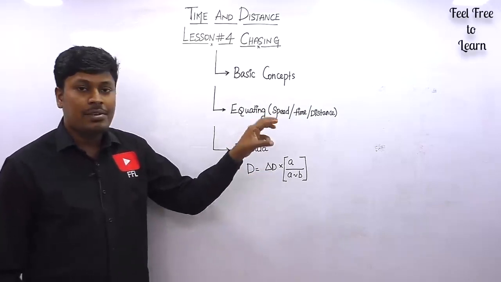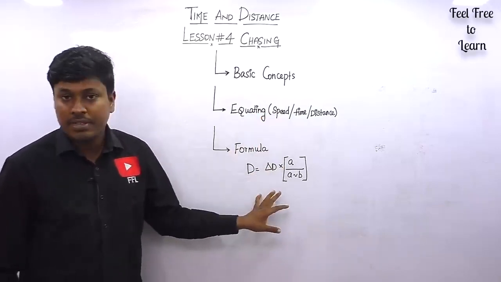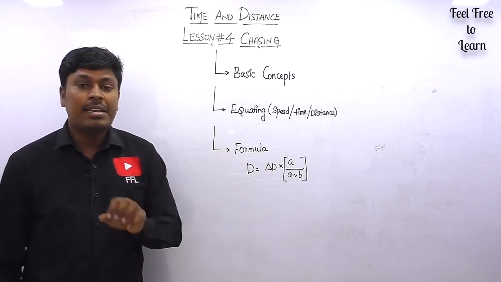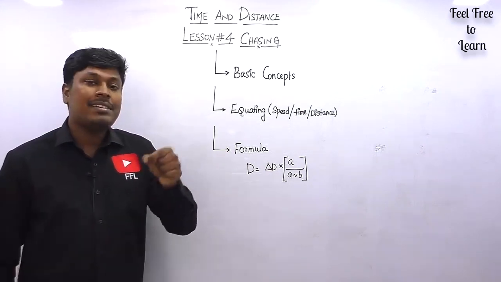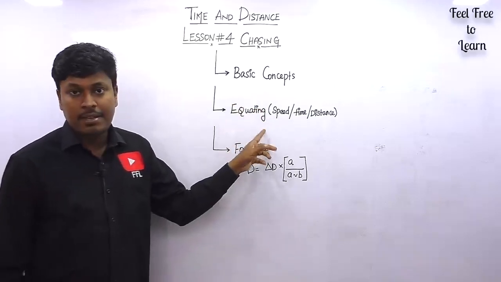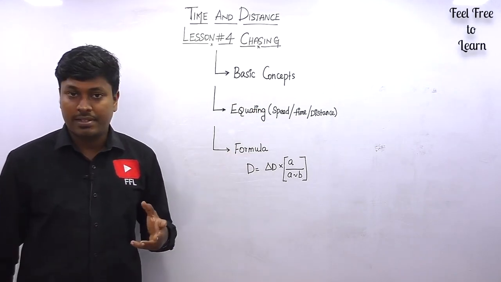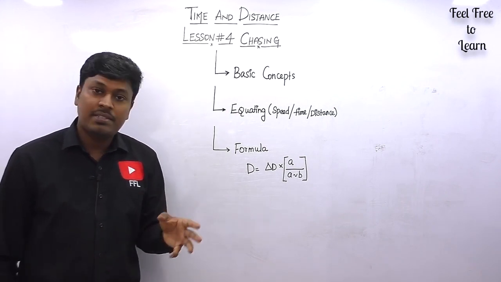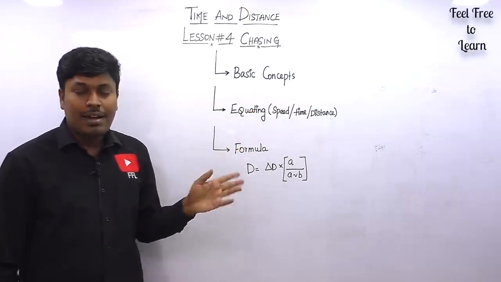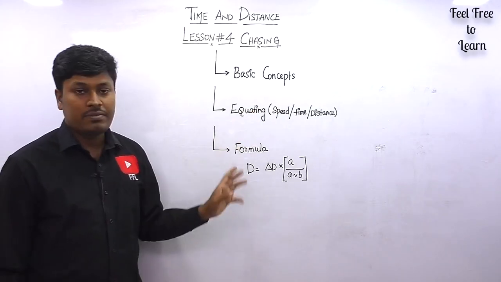By seeing the question, you can directly take all the values and substitute them in a formula and find the answer. That's only for easy level and medium level questions. If the question is a little bit difficult, only if you understand the first method and second method, by knowing the concept, you can solve that question. So what I'm going to do is, out of 6 questions, the first 2 questions alone I'm going to solve in all the 3 methods, and the remaining questions I'm going to solve by any one of these methods.